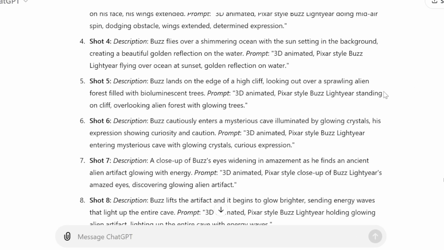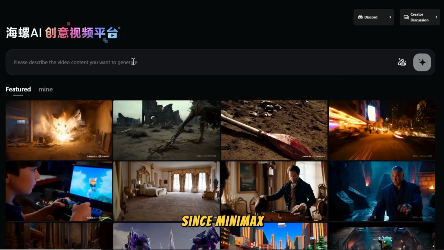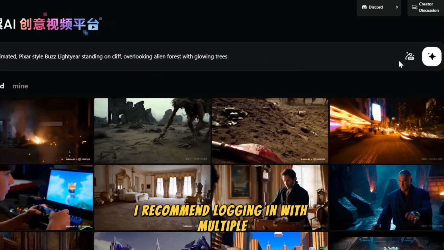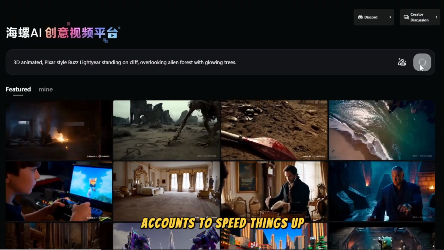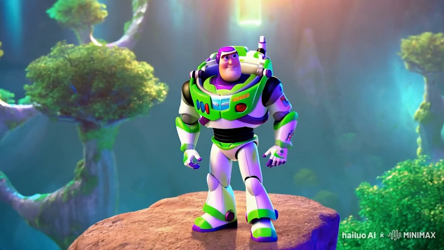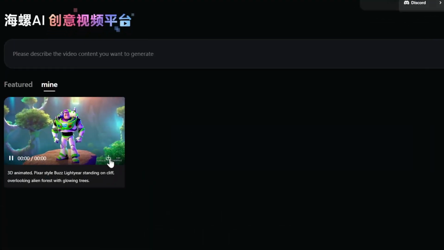Now let's try out 2 scenes to see how it works. Also, to avoid long wait times, try working after midnight. Since Minimax can't generate 2 scenes for you simultaneously, I recommend logging in with multiple accounts to speed things up. Alright, not bad. Download it and let's move on to the next one.